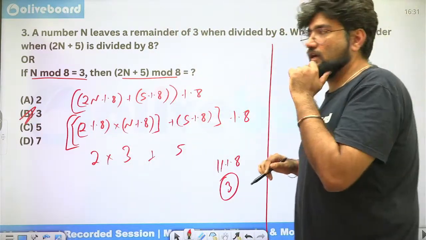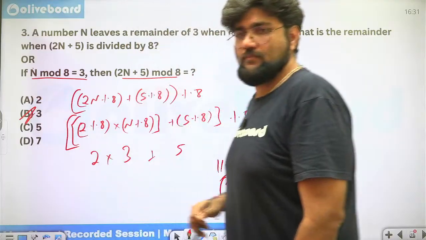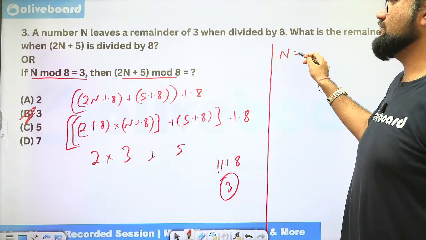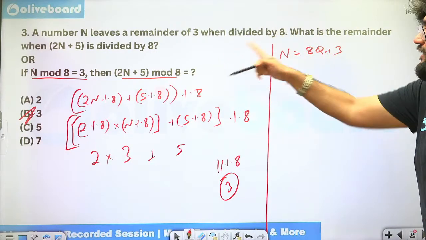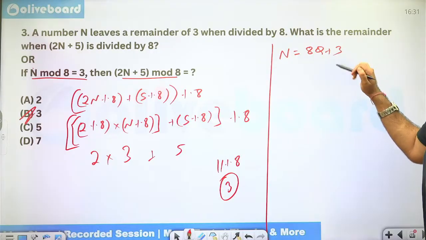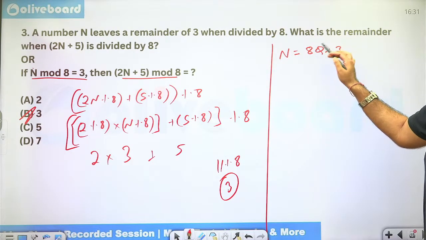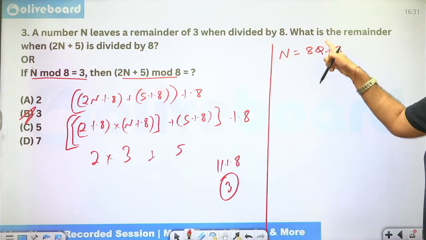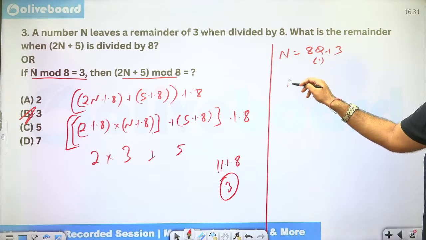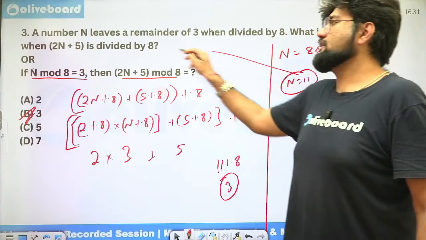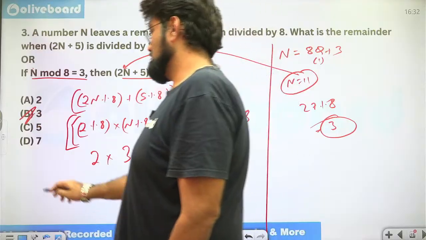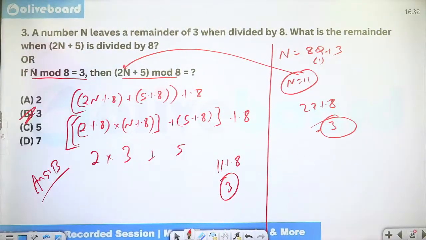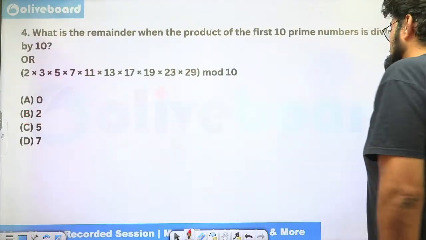The other thing which you can do here is you can actually find the smallest value of n. So dividend is equal to divisor into quotient plus remainder, correct? From that we can find this out. Now q can have various values. Let's put q equal to 1. We don't want the quotient to be 0, so we'll put the quotient to be 1 minimum. So when we put the quotient to be 1, n is 11. Straight away substitute this 11 here. So we have 22 plus 5, 27 mod 8, which is nothing but 3. So you can use either of these methods to solve this particular question. Okay, good job guys, very good. Next.